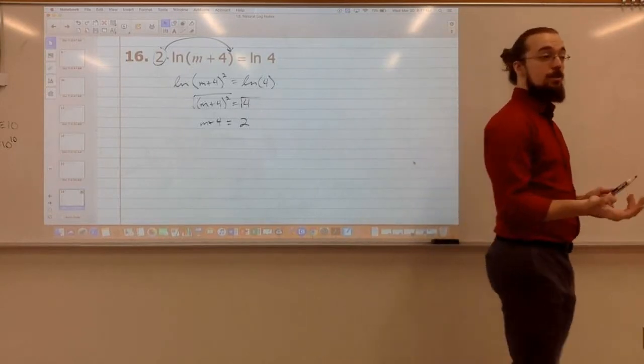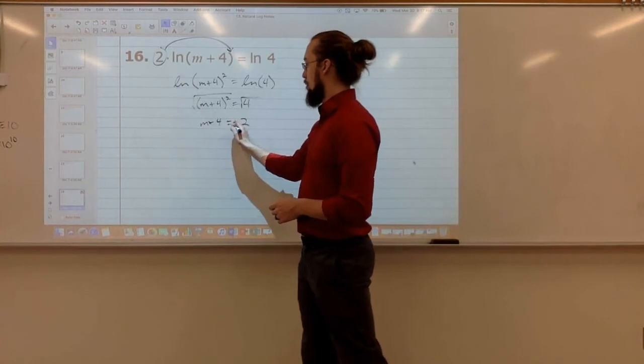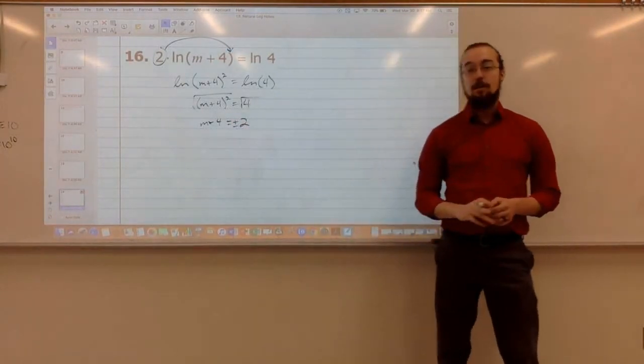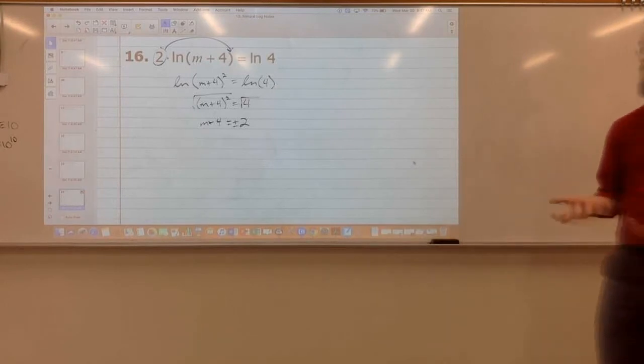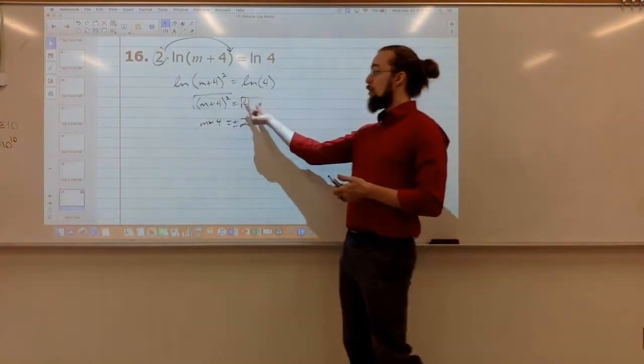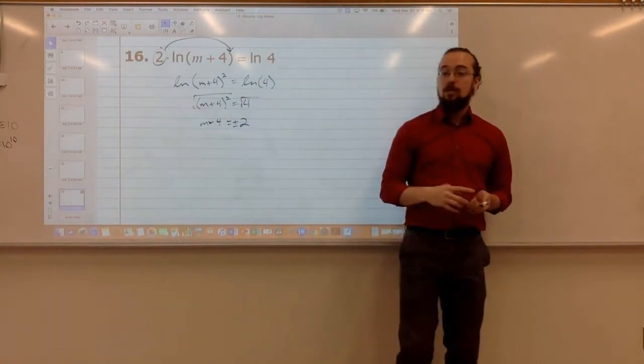So whenever we take square roots, we need to include plus or minus, right? Because negative 2 times negative 2 is positive 4. So there are two answers to the square root of 4, positive 2 and negative 2.